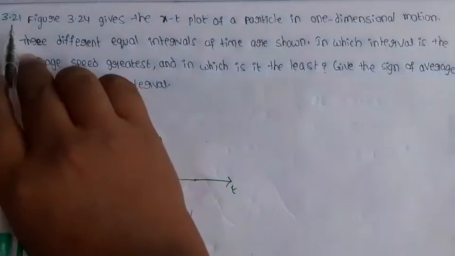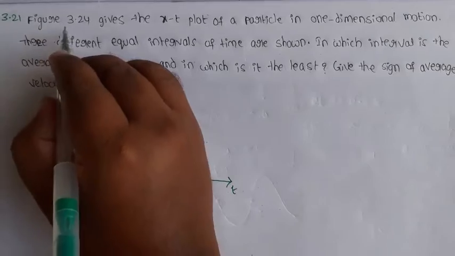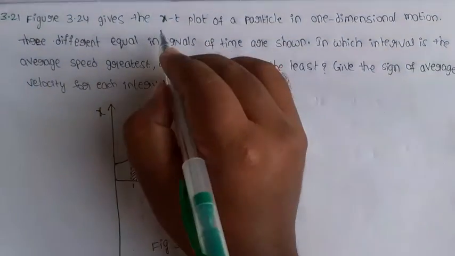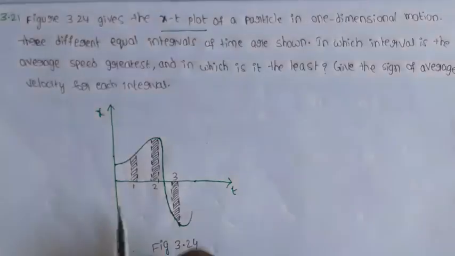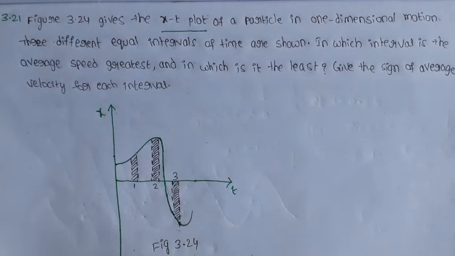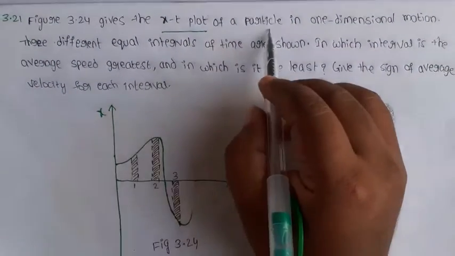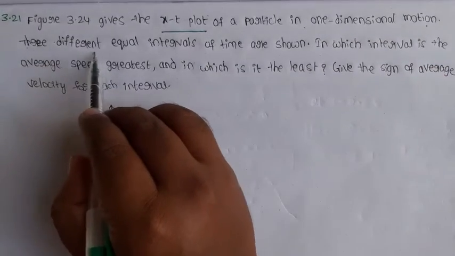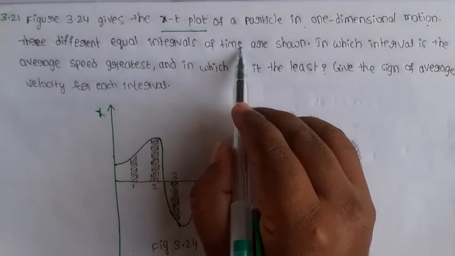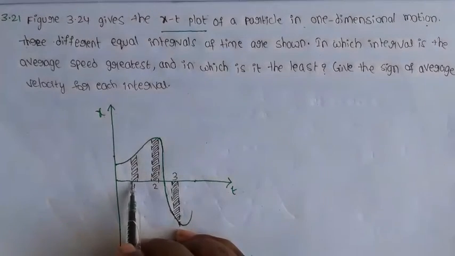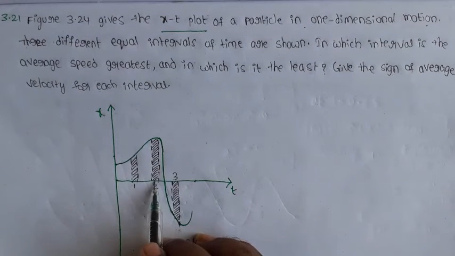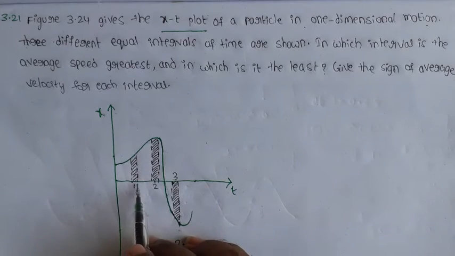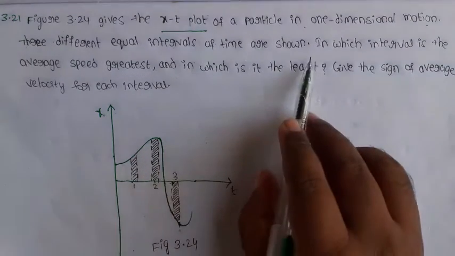Next question, 3.21, figure 3.24. This is the figure 3.24. It gives the x versus t plot of a particle in one dimensional motion. Three different equal intervals of time are shown. This is the first interval, this is the second interval, this is the third interval. These three intervals have equal time.